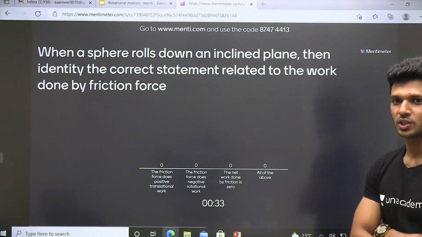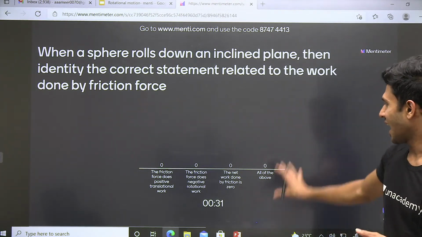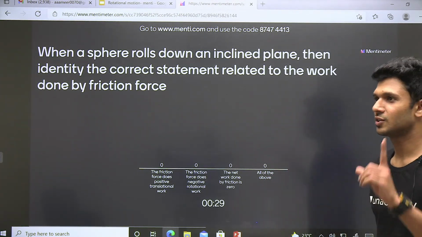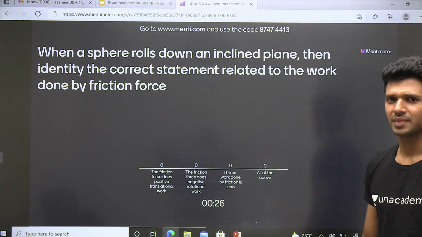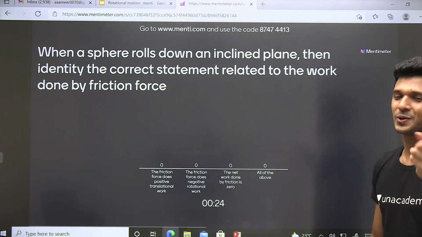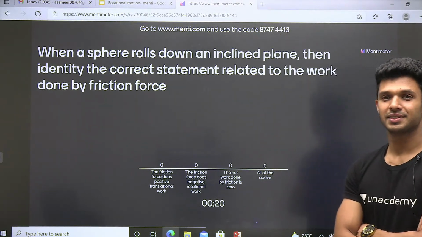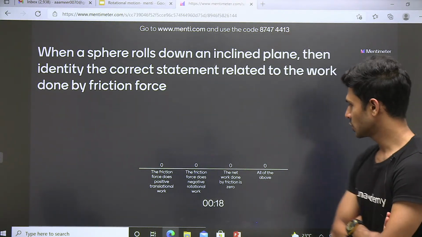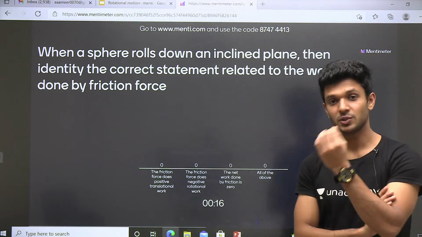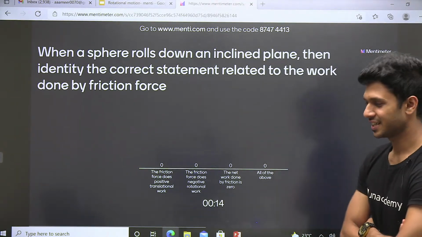All of the above is also there, but don't think that as I have mentioned all of the above, हाँ, सर ने तो बोल दिया, वही correct answer हो जाएगा. It can be a trap also. So yes, don't fall for the traps and don't let others fool you. So you should be only going for the answer whichever you think it is correct. तो कर ले।